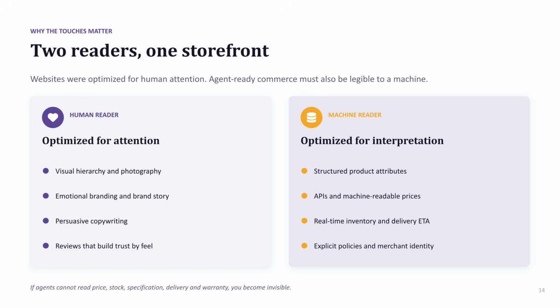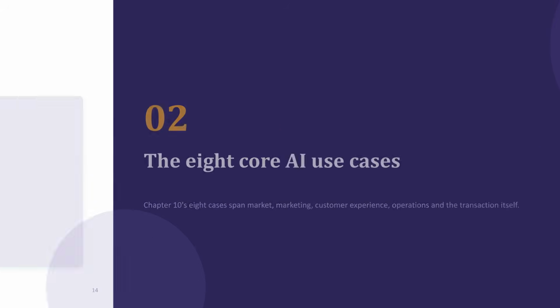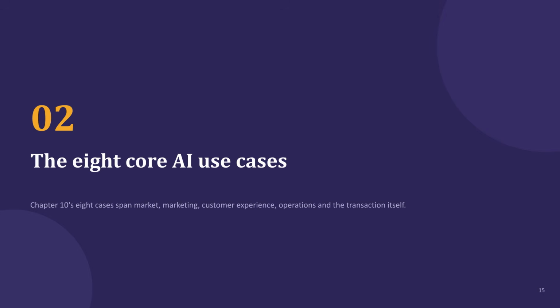To thrive in this environment, your storefront must be optimized not just for human eyes, but for machine interpretation. This means structured product attributes, machine-readable pricing, and clear data are no longer optional. If agents cannot read your data, your business becomes invisible. Now let's dive into the 8 core AI use cases.